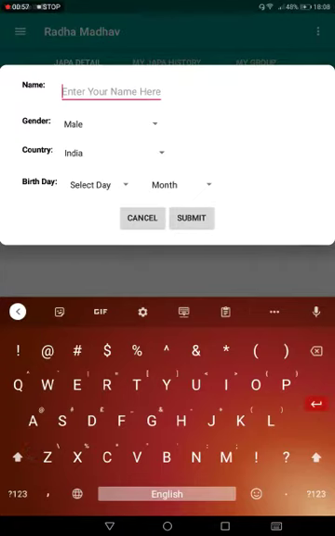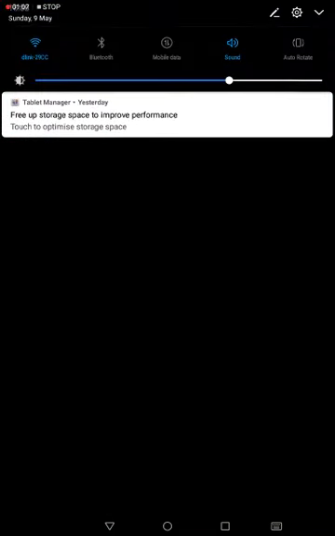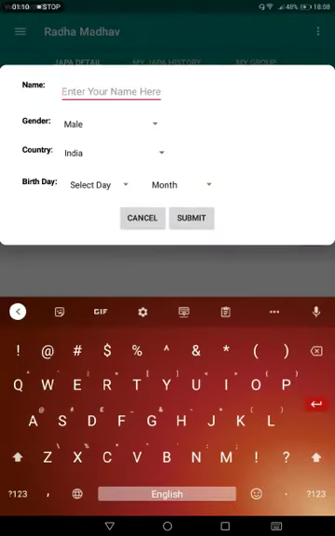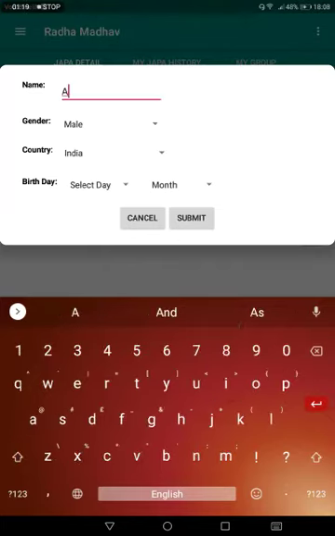If I type something wrong in my name, birthday or country, I will go to edit profile. So I will type my name, Aishani Debnath, and my gender is female.